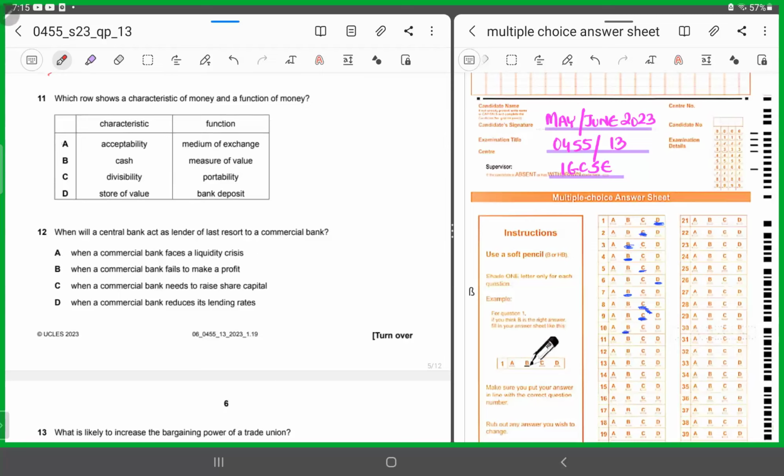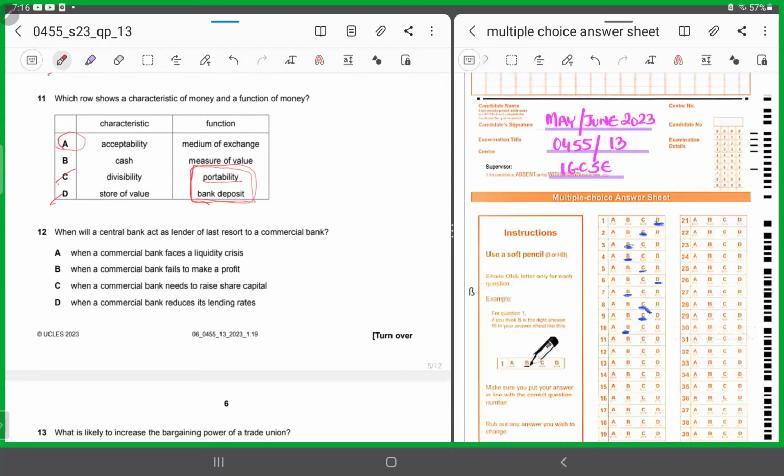But then let's look at the other options and then I'll tell you why it's A. Look at D and C. Under the heading of functions, what are they saying? They are saying portability and bank deposits. Portability and bank deposits are not functions. Portability is a characteristic and bank deposit is not a function. So it is incorrect. They classified it under an incorrect function. So you can chop C and D that way only.